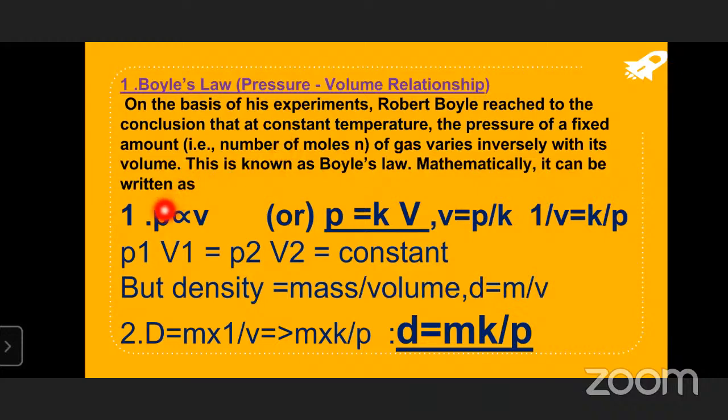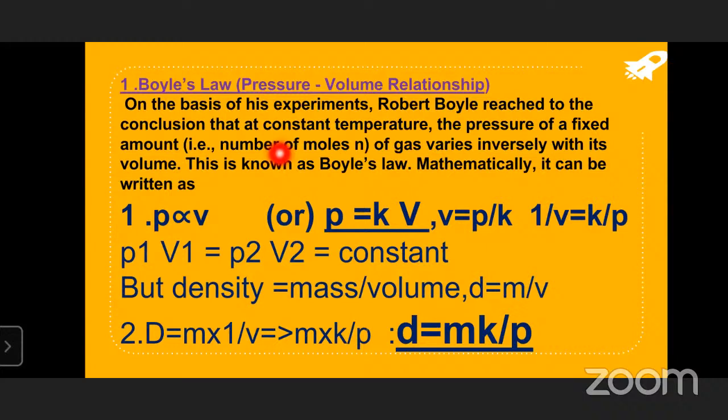So that's P. A gas is there, and whatever gas we have taken, its pressure will be P. This is at constant temperature. That means the temperature is not varying; it will be constant. So what he wants to say is, the pressure of a fixed amount of a gas, and the amount is also fixed, varies inversely with its volume.